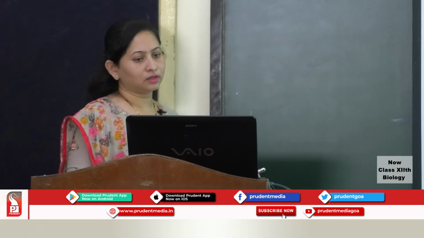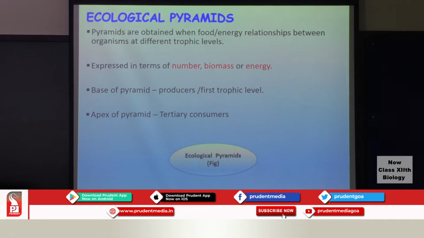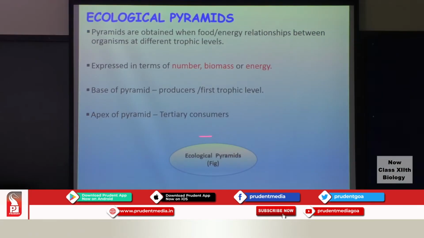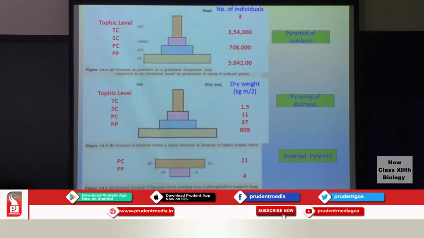Coming to the next, that is the ecological pyramids. Now pyramids, we have just seen an example of an ecological pyramid. These are obtained when the food or the energy relationships between organisms at different trophic levels are expressed in the form of either pyramid of number, pyramid of biomass or energy. The base of the pyramid we have already seen is always occupied by the producers, which is referred to as the first trophic level. Then the apex, the tertiary consumer, which is the topmost carnivore there. Let us have a look at this particular slide, which shows the pyramid of number, the pyramid of biomass, and one more pyramid of biomass here.